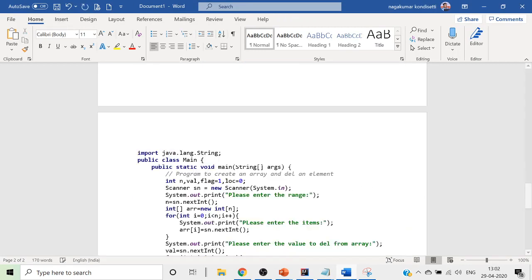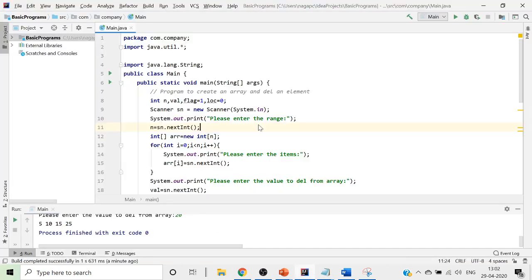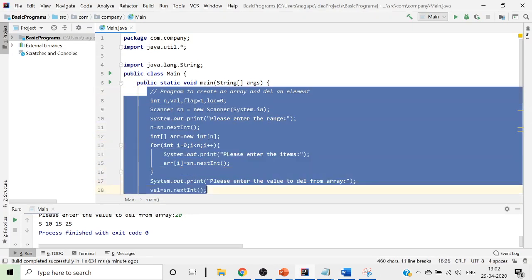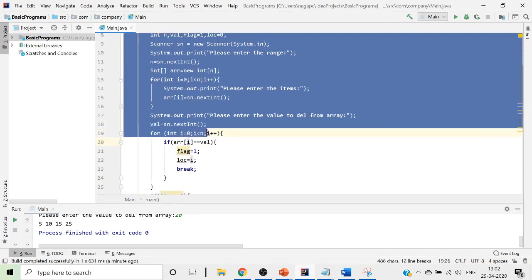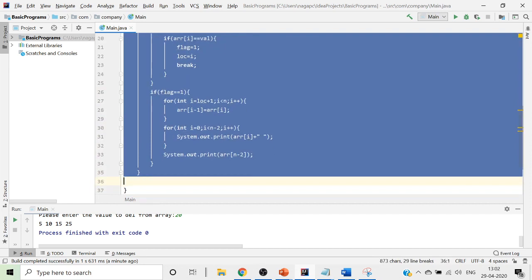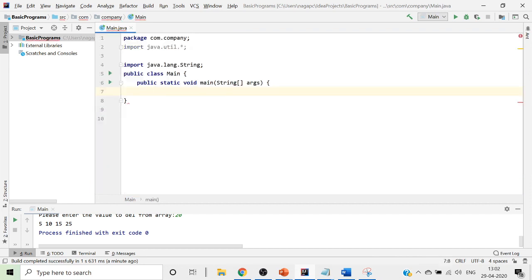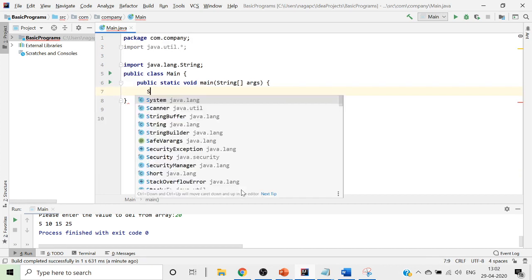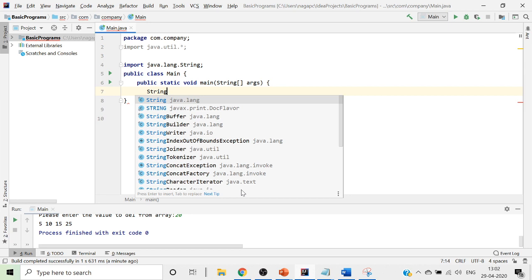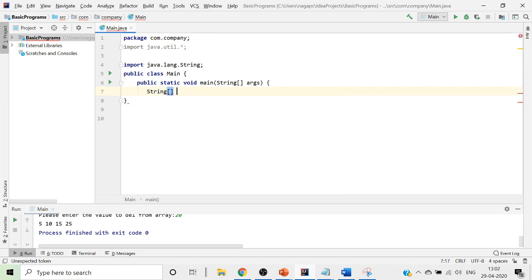As we have assignments today, I will give the remaining things as assignment, but we look at one simple example to work with strings. As we have created an integer array till now, similarly we create a string array.